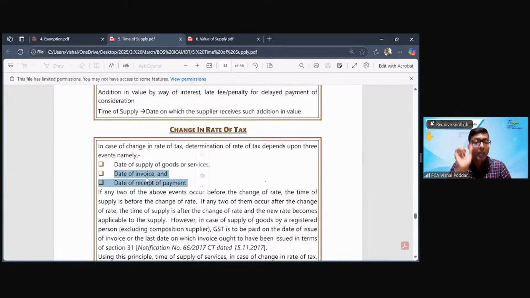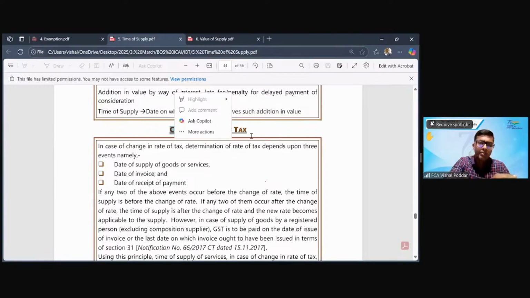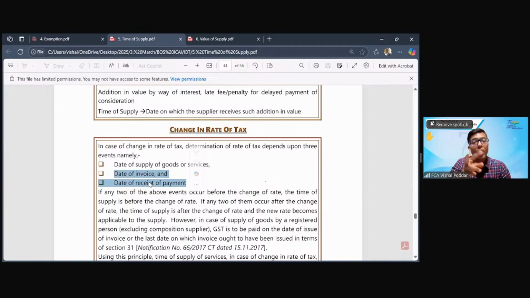I repeat my rule. My rule is very simple. If there is a change in rate and out of these 3, something has happened before change, something has happened after change, then what you have to do, if there is a change in rate, first see the supply has happened before the change or after the change. My first possibility, supply has happened before the change. Then your answer will be take the date of invoice and the payment, but out of this, whichever is before. Why? Because the supply has happened before the change.